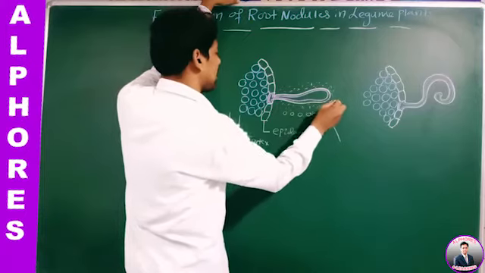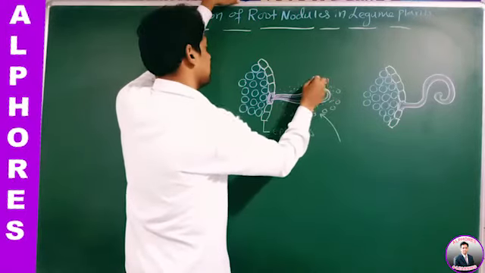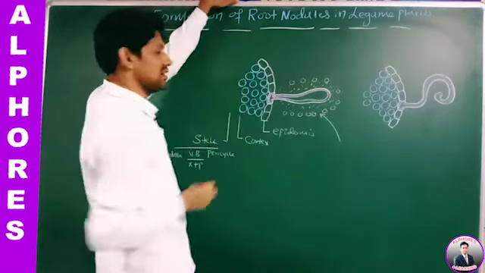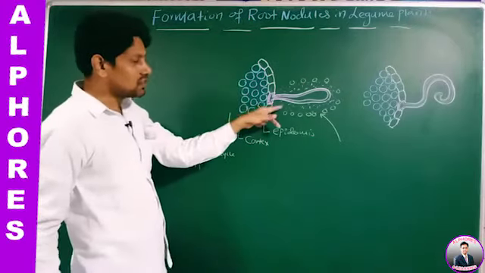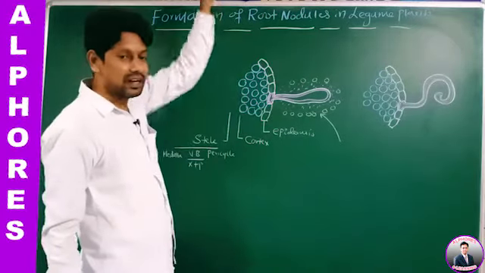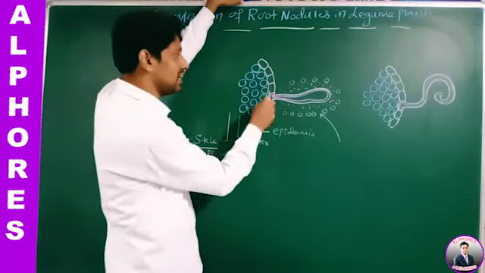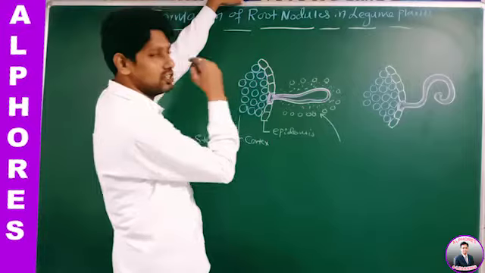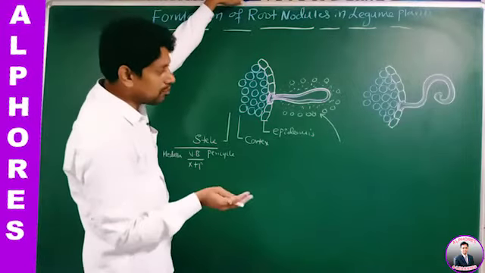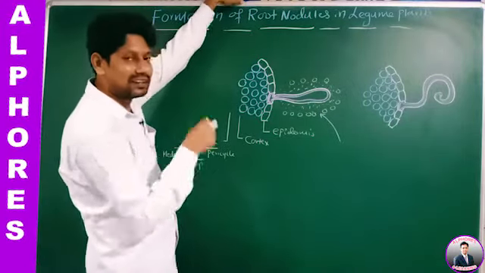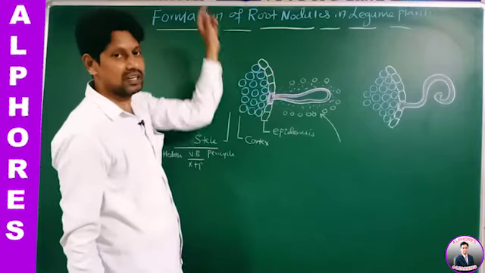Root hairs of legume plants. Is this statement okay? Right. Therefore, in response to the chemicals secreted by the root hairs of legume plants, Rhizobium bacteria is attracted towards the root hair of legume plants.